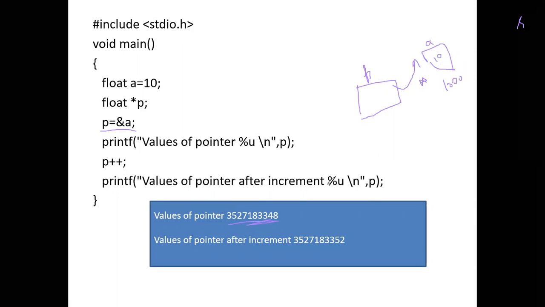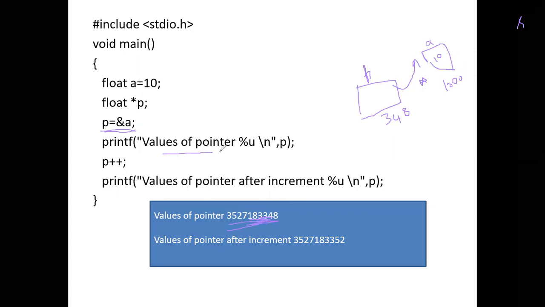Now p has this address. I executed this program, so this was the address it had. I'll just write the last three digits, not this entire number. Now p = &a, so we are making p point to variable a.